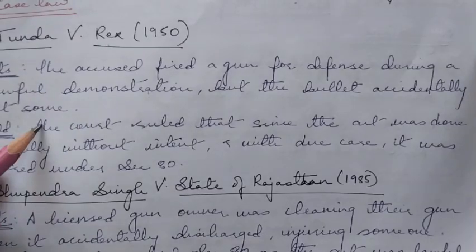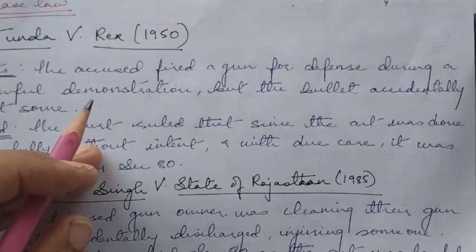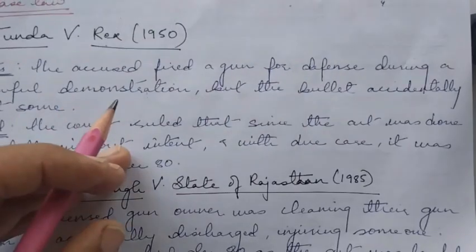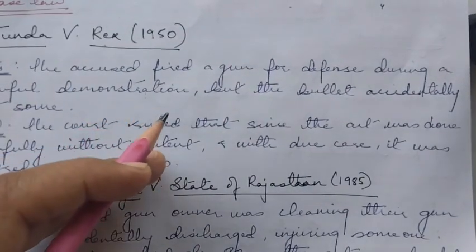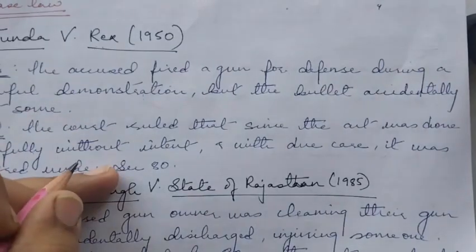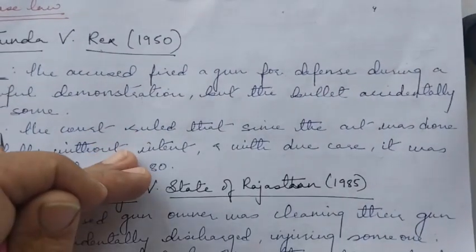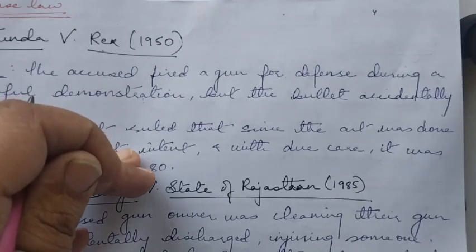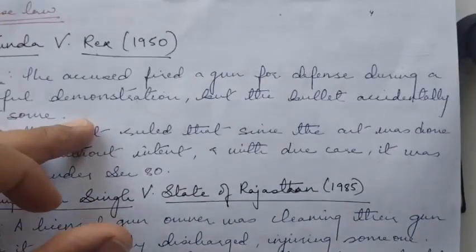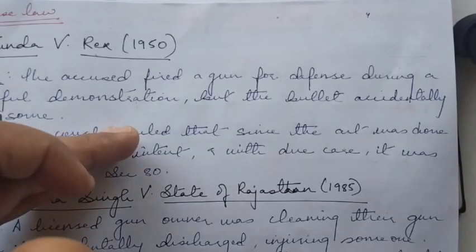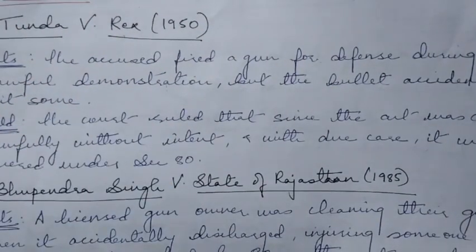So this section provides immunity to accidental acts only. The absence of criminal intent or negligence is critical, and the care and caution requirement is necessary. The immunity applies only when the individual takes reasonable precautions to prevent harm. Unlawful acts are not covered under this section. Negligent, intentional or reckless acts are not covered. So this is all about section 80.